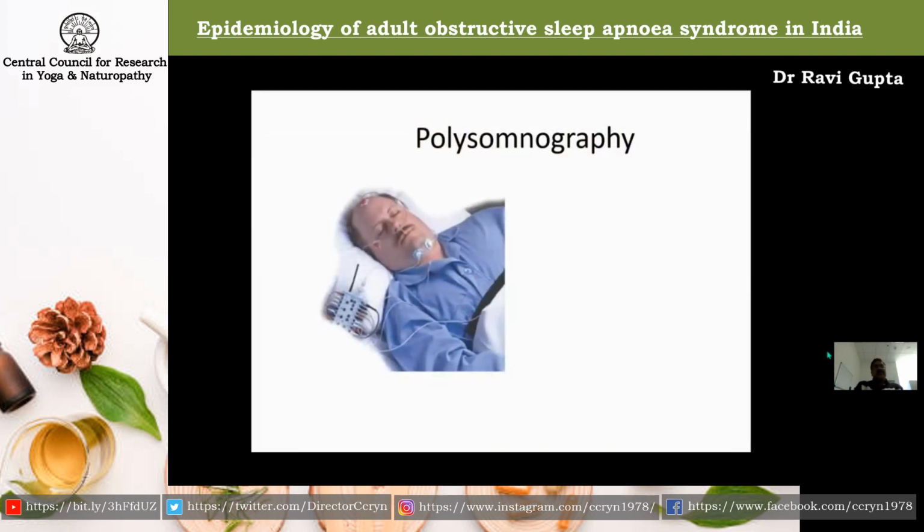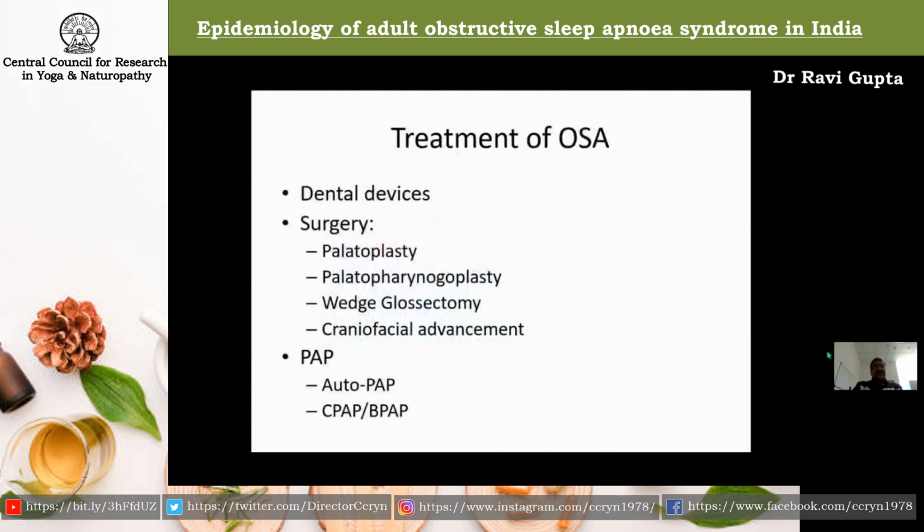Then we go for the polysomnography or the sleep study. Now, when we look at the sleep study, next slide, please, we have multiple kinds of sleep studies. So it can be a home-based sleep study or it can be an in-lab sleep study. In-lab sleep study is considered the gold standard for the diagnosis of all the sleep disorders.